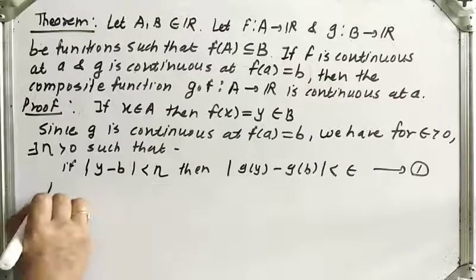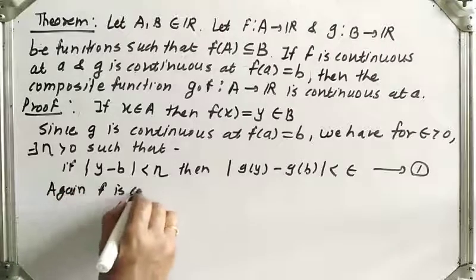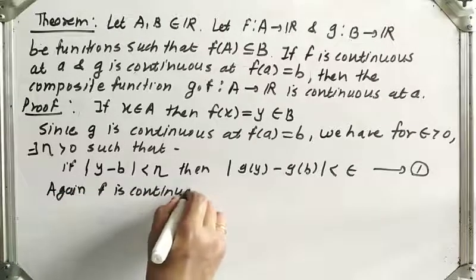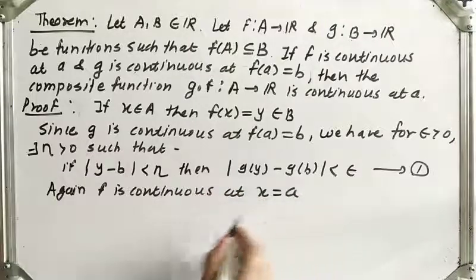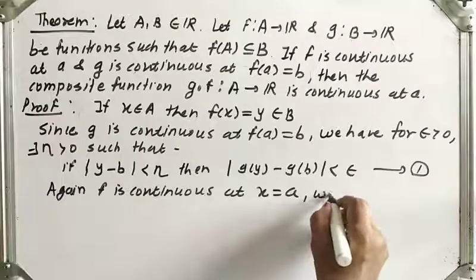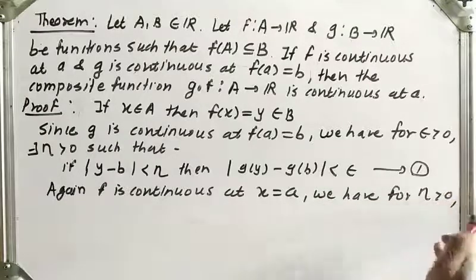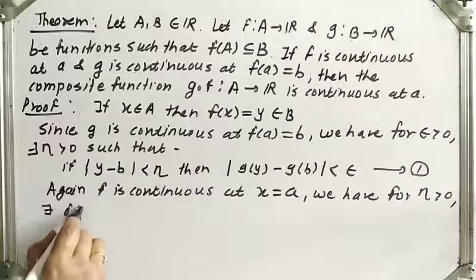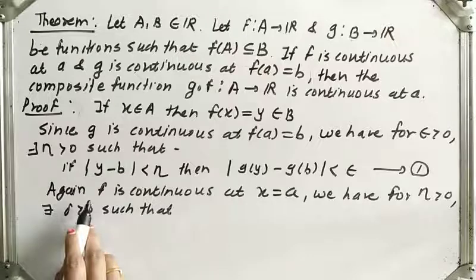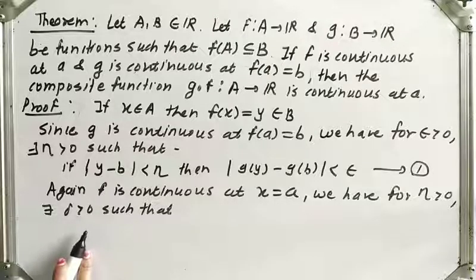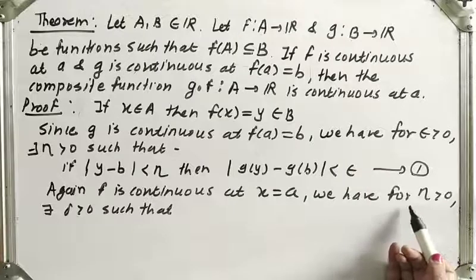Again, what is given? f is continuous at point a. f is continuous at which point? At x is equal to a. So for this we have, for eta greater than 0, there exists delta greater than 0, such that, again by the definition of epsilon delta, in place of epsilon, here is only a notation change, don't confuse with it.